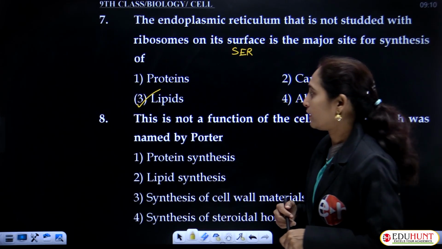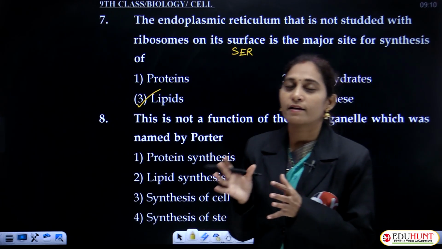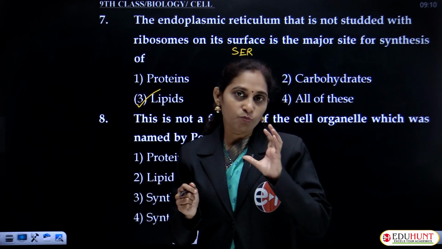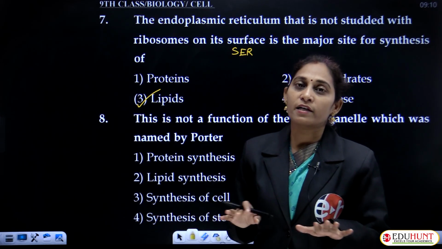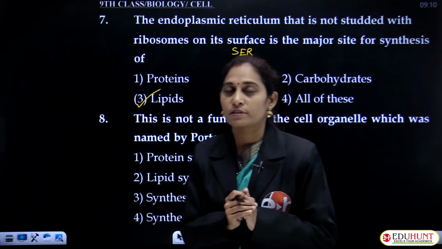It is very easy to understand the difference between smooth and rough endoplasmic reticulum. Since there are no ribosomes on the smooth endoplasmic reticulum, it synthesizes only lipids.